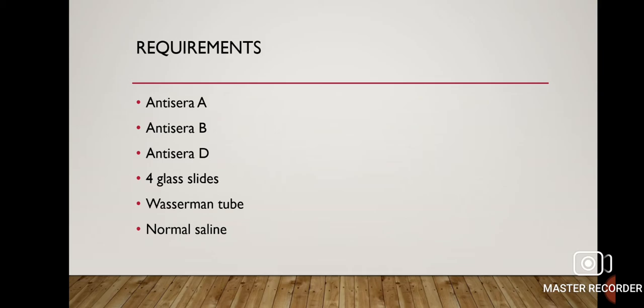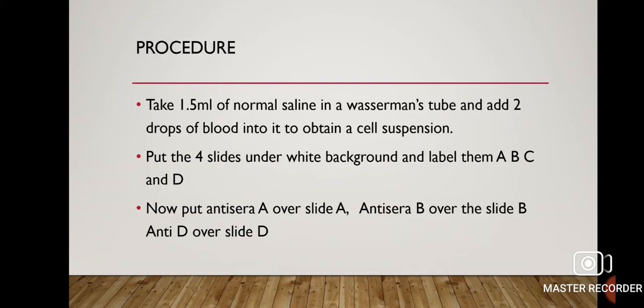Now what will we require? We will require antisera A, antisera B, antisera D, 4 glass slides, a Wassermann's tube and normal saline. We will take 1.5 ml of normal saline in a Wassermann's tube and add 2 to 3 drops of blood into it to obtain a cell suspension. Here, normal saline is used to dilute the blood, so the Rouleaux formation can be reduced.